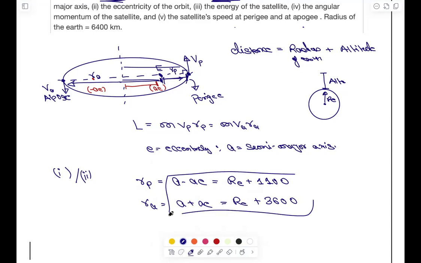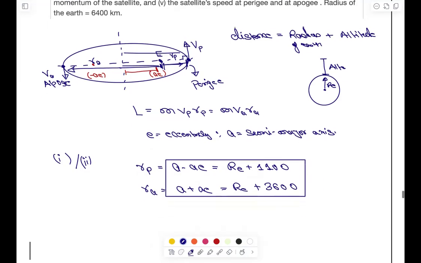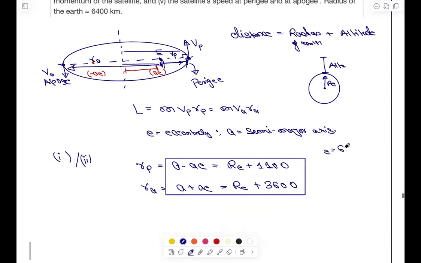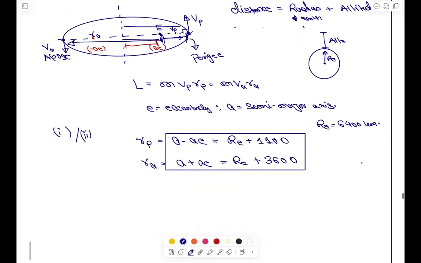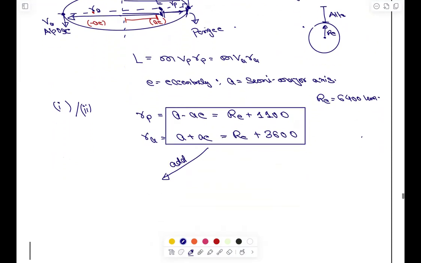Now see these two equations. Linear equation, two variables, right? RE, you know that RE, the radius of the earth, is 6400 kilometer. So if you add both, you will get the value of A, that is 2A will be 2RE plus 1100 plus 3600, that is 4700, and RE is what? 6400. So if you put it, the value of A will come out 8750 kilometer. Everything I have written in kilometer. Please try to understand, this is in kilometer.